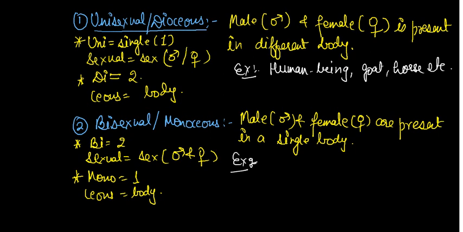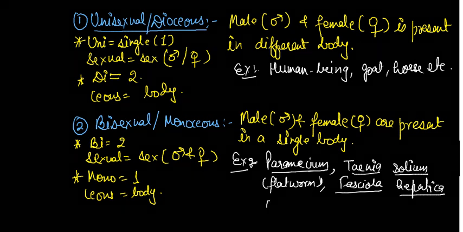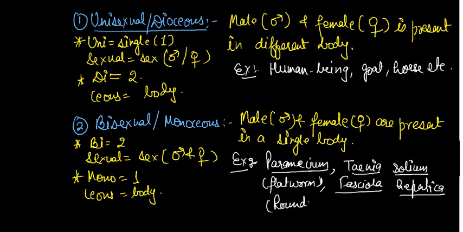Some simple examples are Taenia solium, which is commonly called flatworm, and the second one is Fasciola hepatica, which is commonly called roundworm.